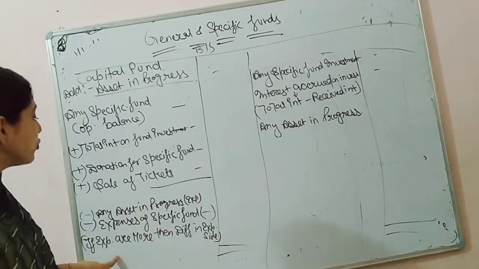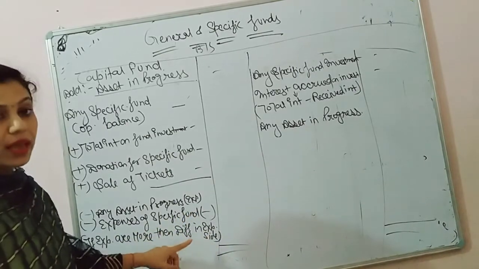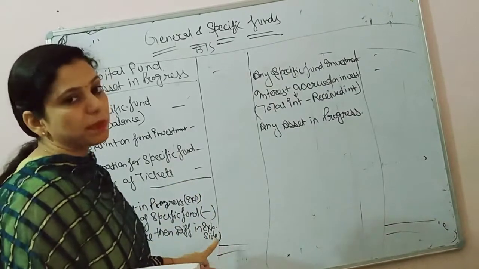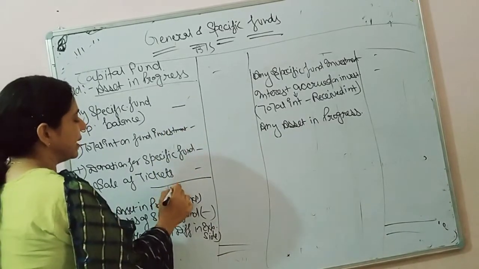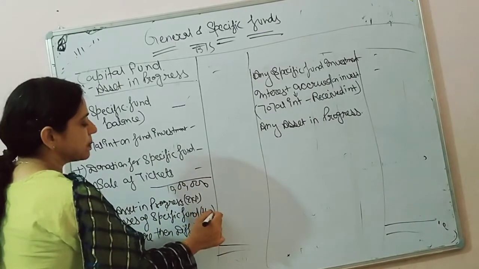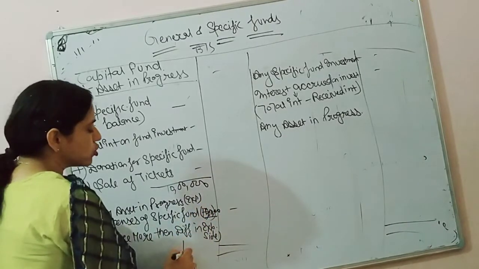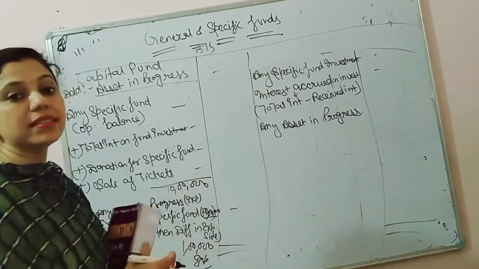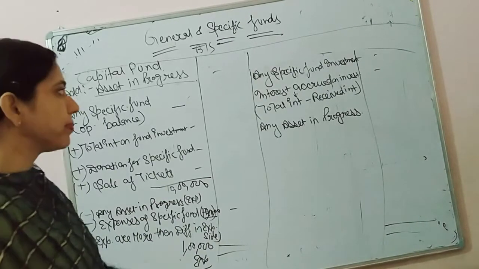One more thing. If the total expenses of the specific fund are more than the total fund, then the difference should be on the expenses side. For example, the total of all these funds will become 10 lakh and expenses are 11 lakh. So we will less here 10 lakh, and 1 lakh should be transferred as expenses in the income and expenditure account. So keep it in mind.